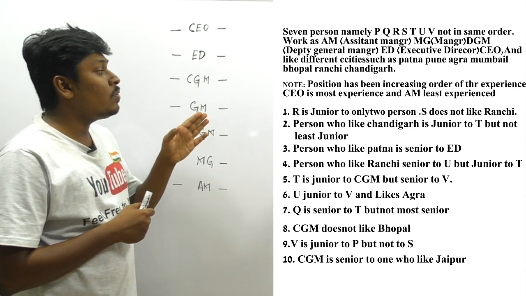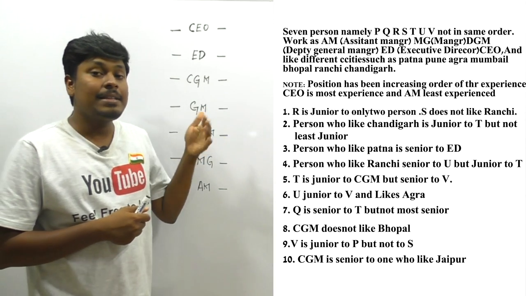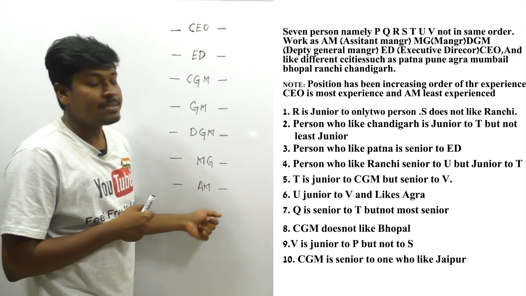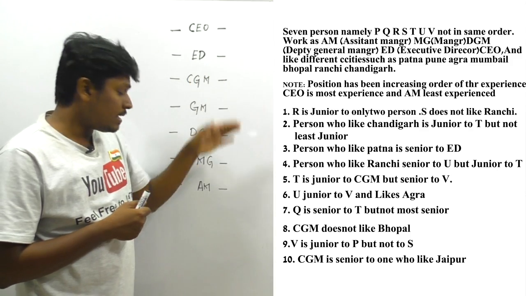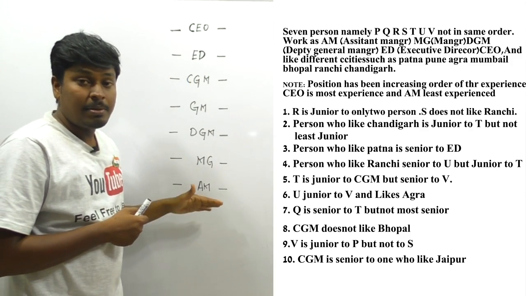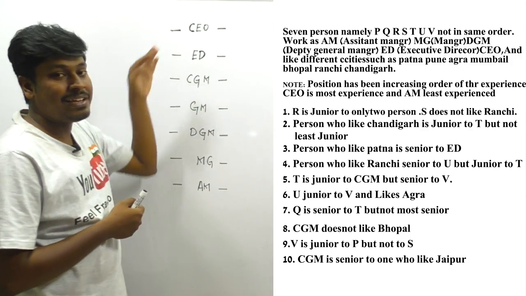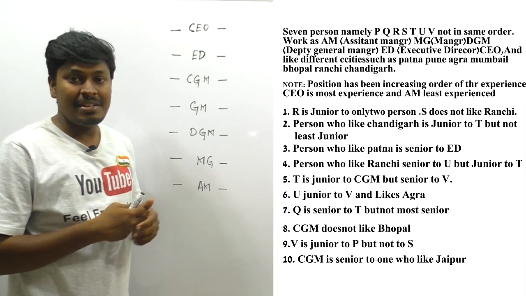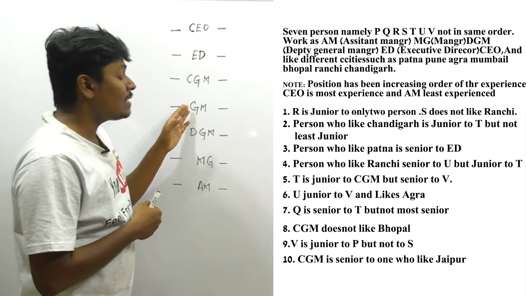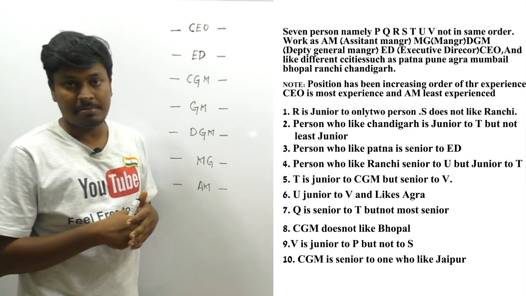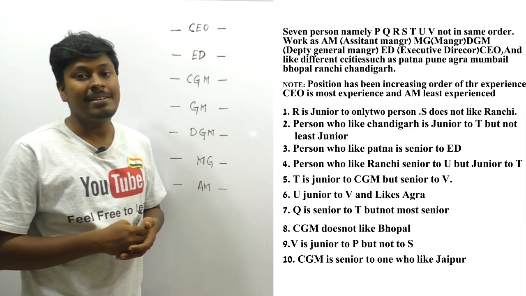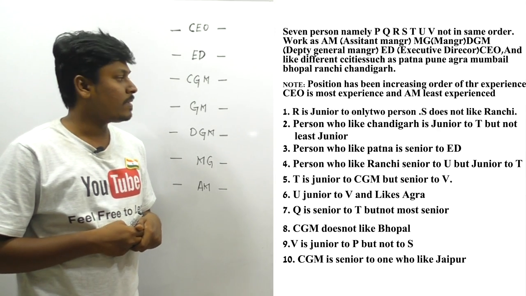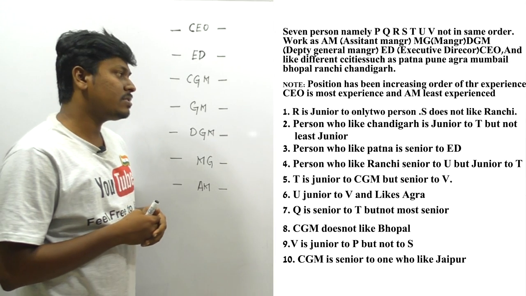They have said that CEO is the most experienced person and assistant manager is the least experienced, and it is in increasing order. From the bottom, assistant manager, the positions are in increasing order of experience. Most of the students left this question because they don't know where the general manager comes, where the deputy manager comes. Some students tried it in the exams, but they told me it took 13 to 15 minutes to solve this question. Okay, let me try to solve this question, friends.